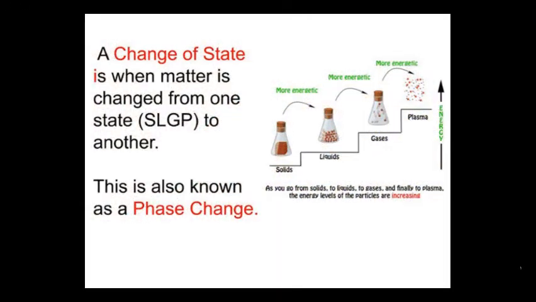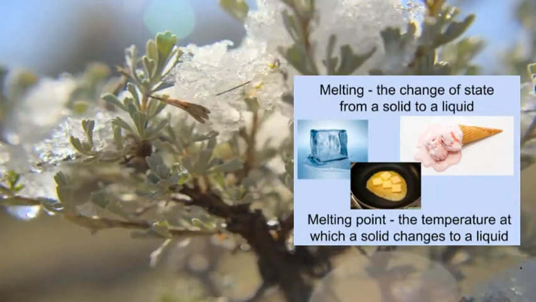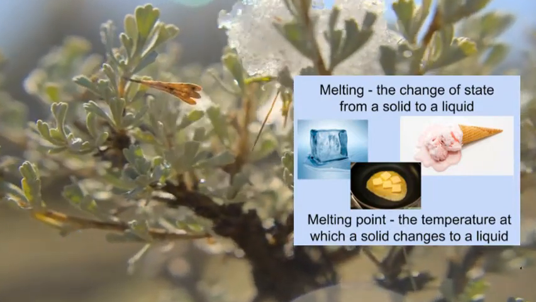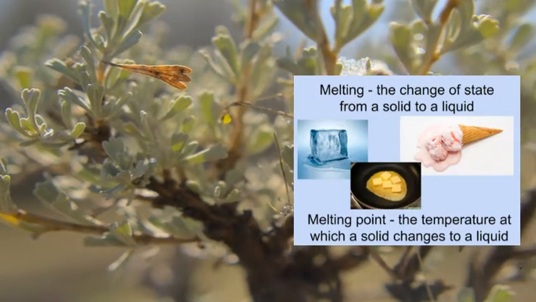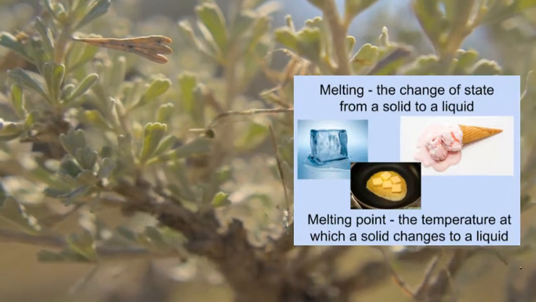A change of state is when matter is changed from one state, solid, liquid, gas, or plasma, to another. Sometimes it's called a phase change. The first phase change we're going to look at is melting, and that's the change of state from a solid to a liquid. The melting point is the temperature at which this happens. Different substances have different melting points.